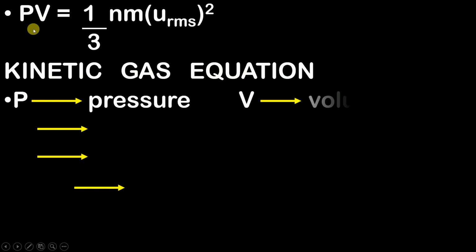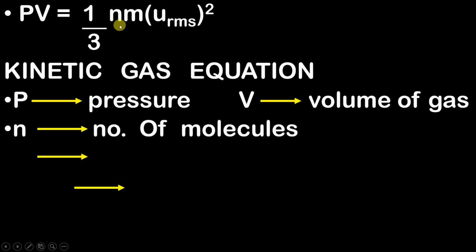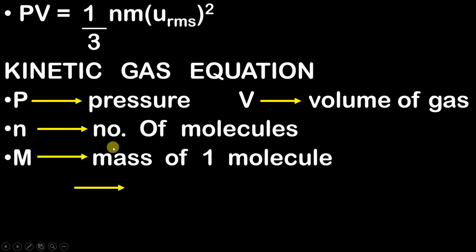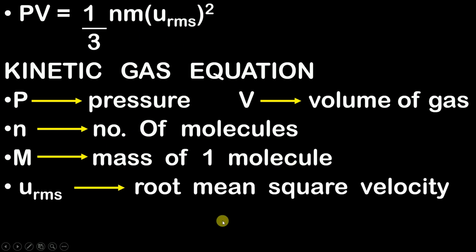Now this P is nothing but the pressure of the gas. This V is nothing but the volume of the gas. Volume of the gas means what? Volume of the container. Am I right? And this N is nothing but the number of molecules of gas. And this m is nothing but mass of one molecule. So this m over here is nothing but the mass of one molecule. And what is this u_rms? This u_rms is nothing but the root mean square velocity.